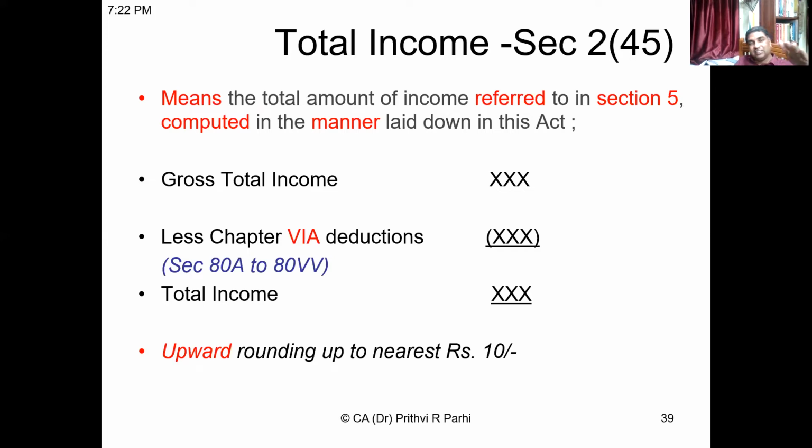So section 80A to 80BB, but actually, if you see, some of the sections are already abolished. So 80C to 80U. After those deductions, or after these Chapter 6A deductions, you'll be getting total income. And that income will be rounded up upwards to the nearest 10. And that is the income which will be chargeable to tax, and tax will be computed on that income. Are you getting me? Yes, sir. Okay, so total income you have understood.